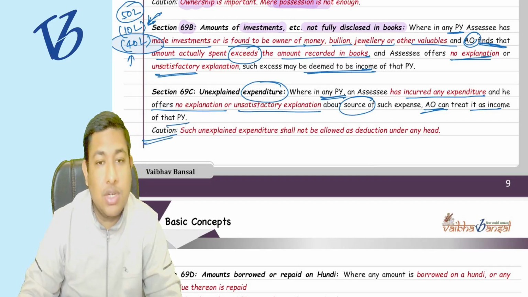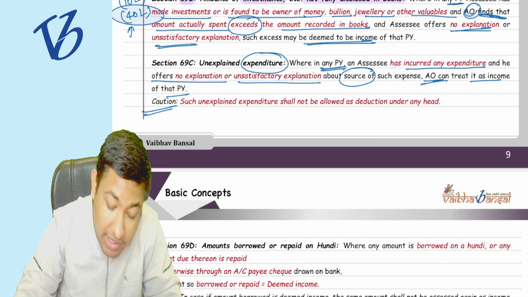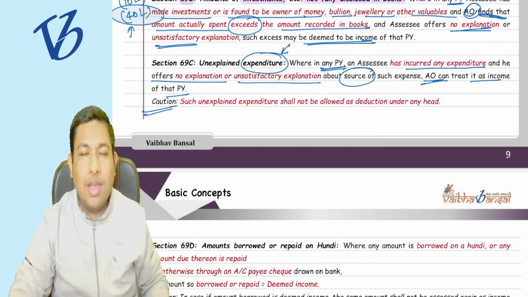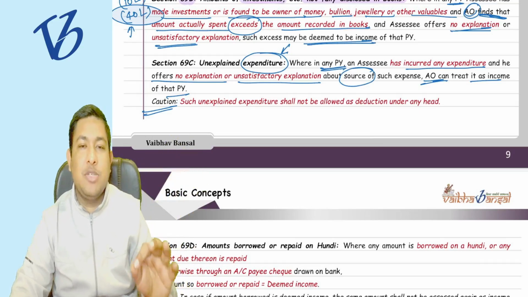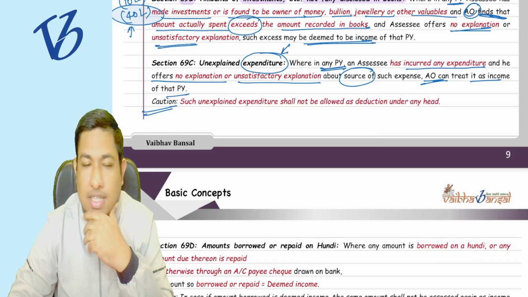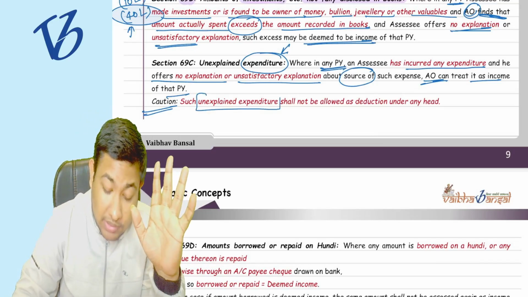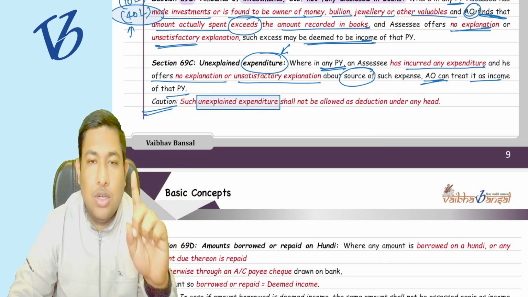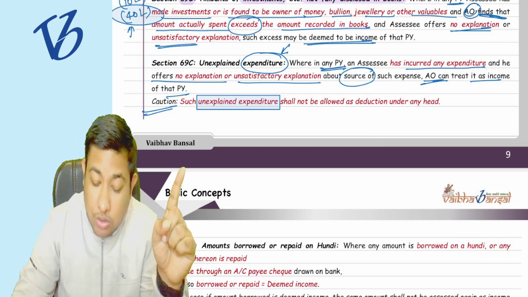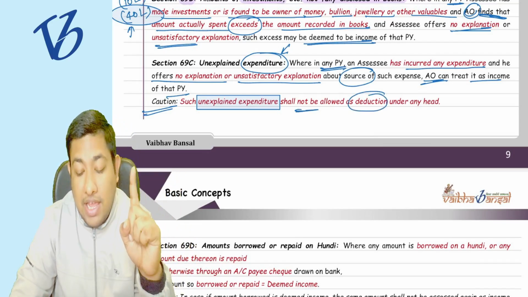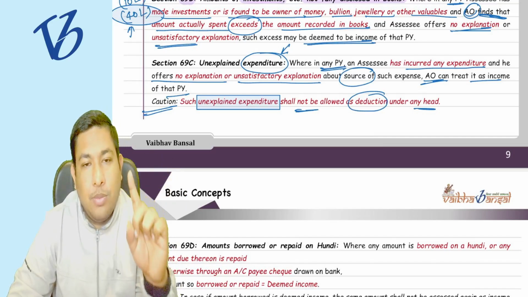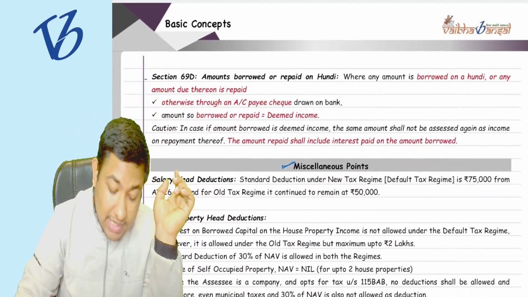Now the important note is about the unexplained expenditure that you have incurred. In PGBP, if you remember, for any expenditure that you incur, under that or any other head, you get a deduction for those expenditures. But here they are saying that whatever unexplained expenditure you have incurred, on which we are imposing section 115BBE and taking 60% tax, you are not allowed to take any deduction under any head for those expenditures, because that was done from black money and we do not allow any kind of deduction from those amounts. Okay. Now the next important one is section 69D.